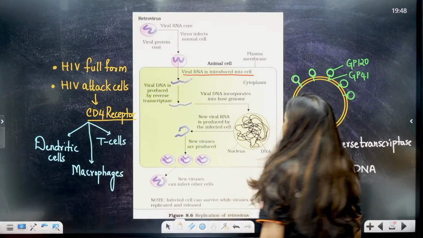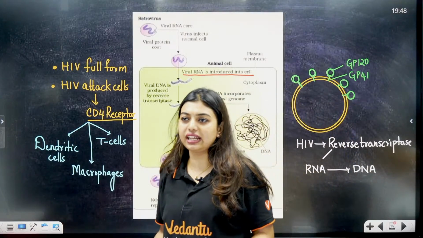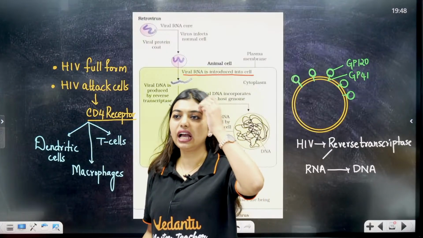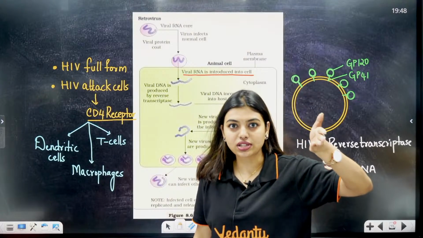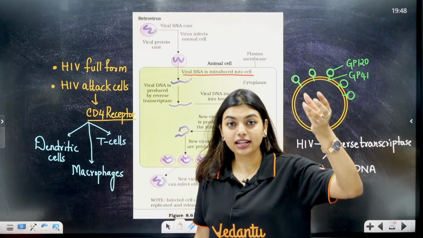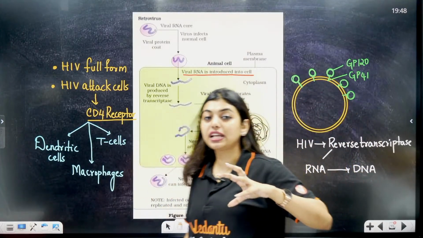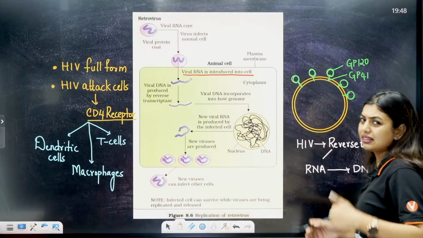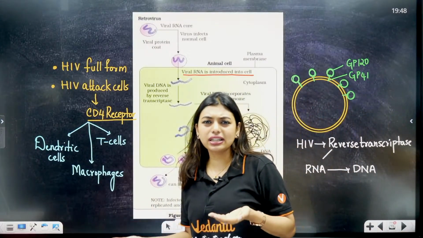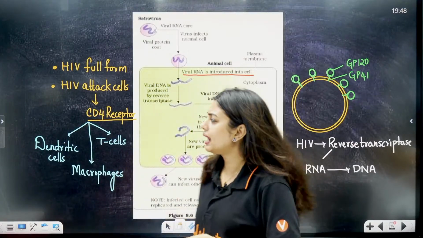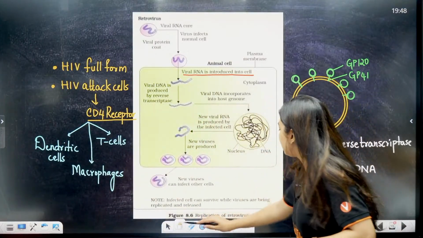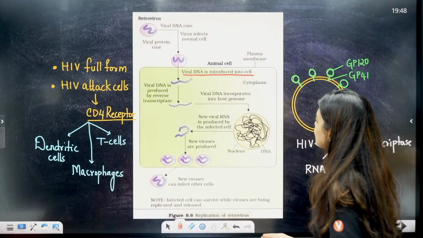Ma'am, why is this happening? Because students, we have DNA, right? Since we have DNA, the virus, which has RNA, needs reverse transcriptase to convert RNA to DNA. Think of it this way: DNA to RNA is called transcription. Reverse transcription means RNA to DNA, right? So viral RNA is introduced into the cell.